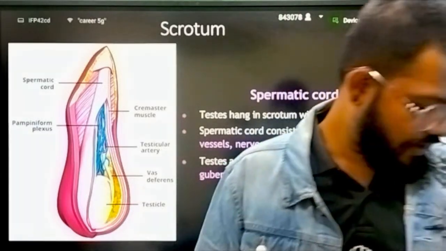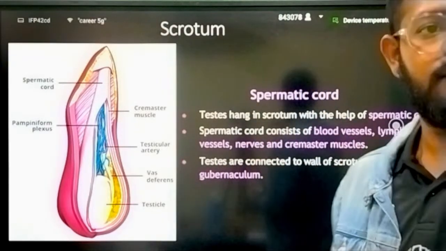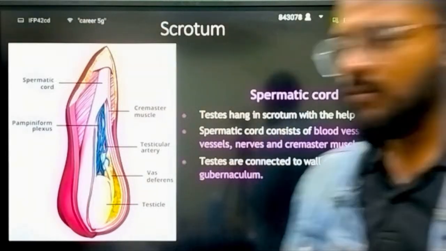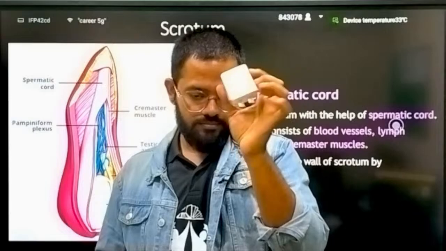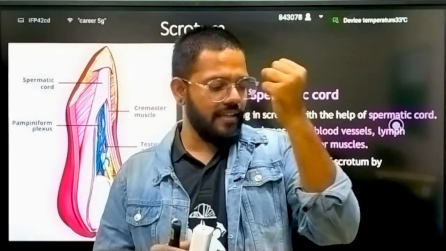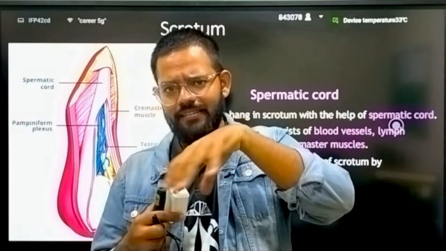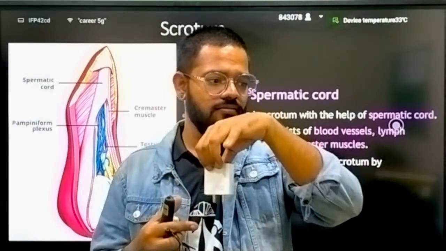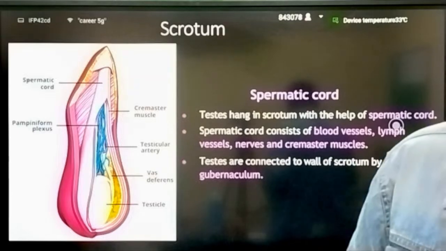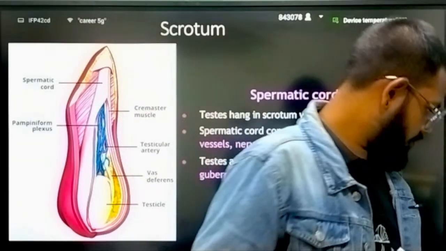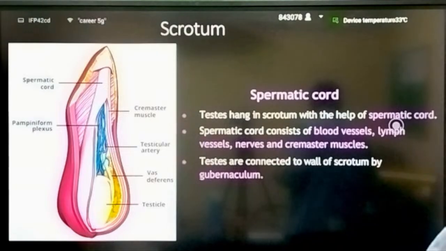I have a wire. We take this. See, this is the scrotum. And I put a cable on it. It will become a hanging structure. Where do we have something or not? I want one cable. No cable.